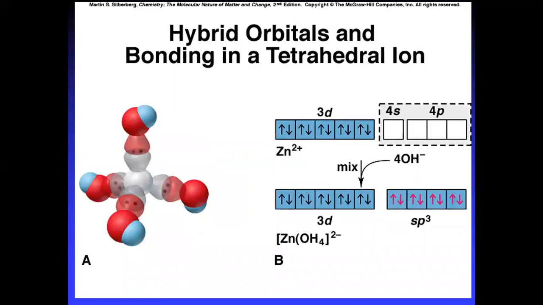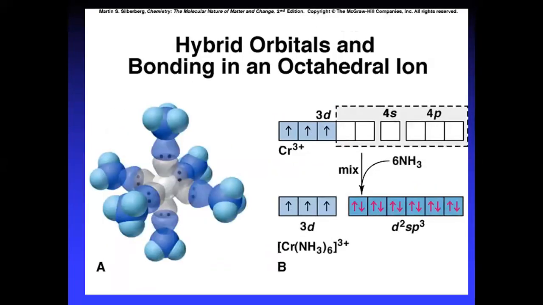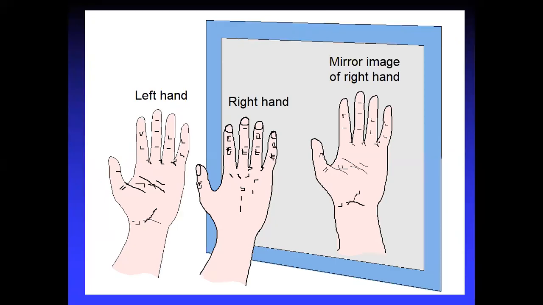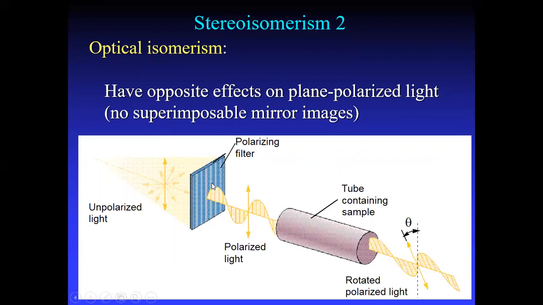We'll see the hybrid orbitals in the tetrahedral complex. Here, the zinc tetrahedral complex needs four hydroxyl groups to bond, and in order to bond it needs four empty orbitals. The hybridization is sp3, and you get sp3 hybrid orbitals, a tetrahedral arrangement. Now we'll see how the bonding takes place. I'm going to explain the hybrid orbital bonding based on crystal field theory. So the isomerism we have seen includes optical isomers D and L.